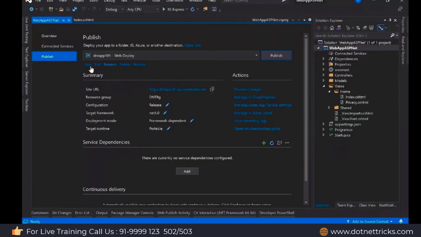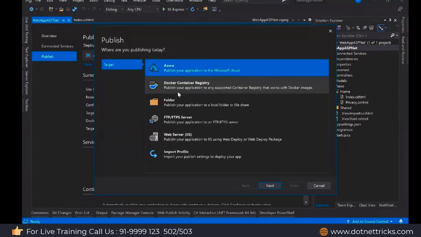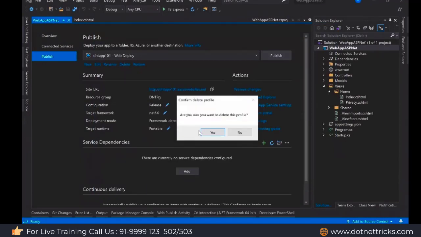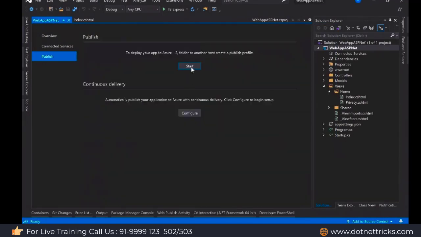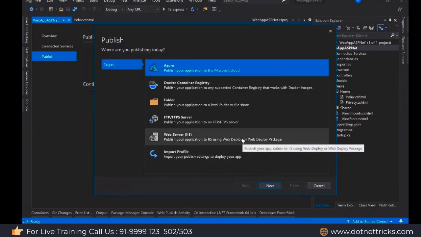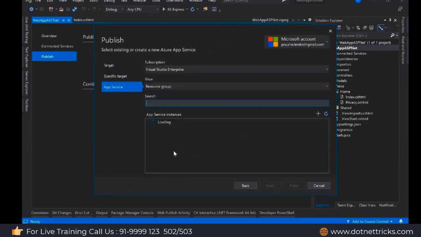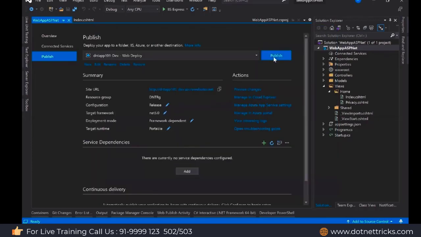So I'm just going to create a new profile here, because first we need to deploy it to a non-production environment. You should never deploy directly to the production one. Always deploy to the development one. So I deleted the previous one and I'm going to deploy to the deployment slot, development. Publish it.